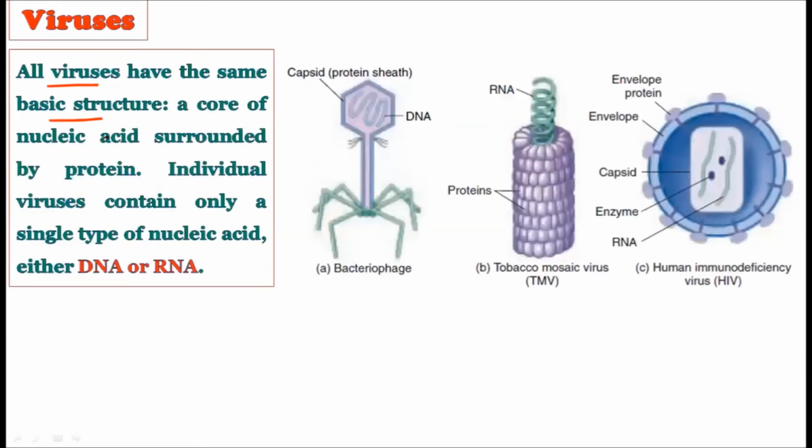There is some basic structure all viruses possess. When we talk about bacterial viruses, plant viruses, animal viruses, there are different kinds of viruses, right? But all these different kinds of viruses have the same basic structure, that is a core nucleic acid which is surrounded by protein. This is the characteristic of every virus.